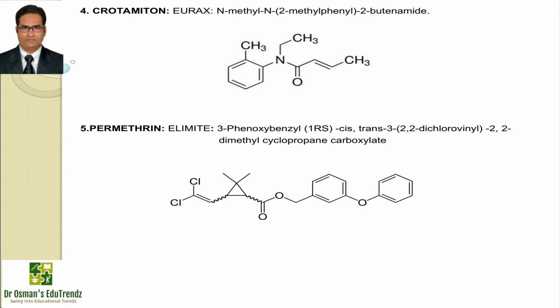Moving on to the next example, permethrin, that is available with the brand name Elimite and IUPAC name 3-phenoxybenzyl cis-trans 3-(2,2-dichlorovinyl)-2,2-dimethylcyclopropane carboxylate. Permethrin is a synthetic pyrethroid compound. Chemically, 4 isomers are present in the commercial product. The racemic mixture is widely used. Permethrin exerts a lethal action against lice, ticks, mites and fleas. It acts on the nerve cell membranes of the parasite to disrupt sodium channel conductance.